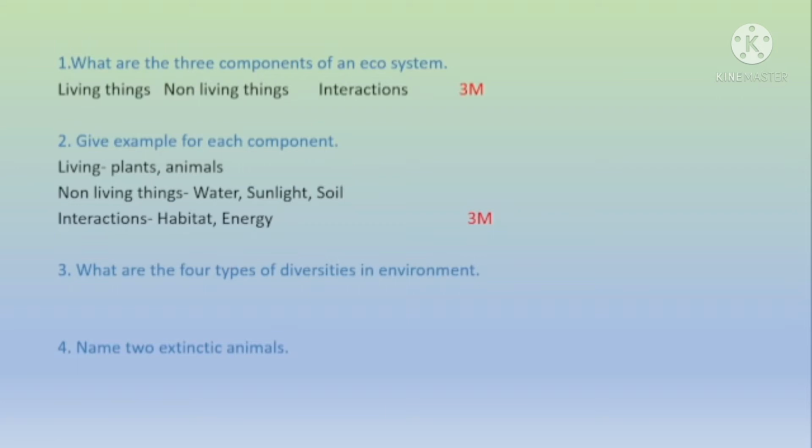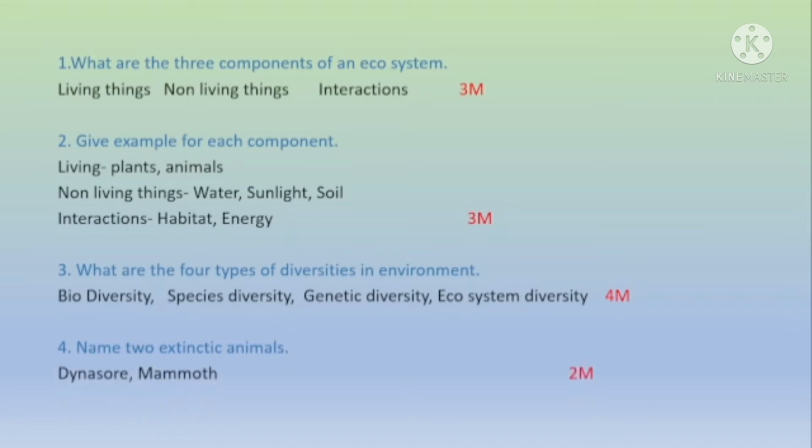Question number 3. What are the 4 types of diversities in the environment? The environment has 4 types of diversities: biodiversity, species diversity, genetic diversity, and ecosystem diversity. Question number 4. Name 2 extinct animals. In your textbook, it has given dinosaurs and mammoths.